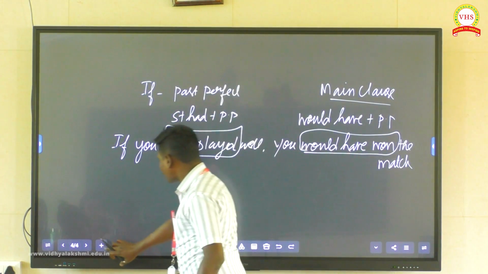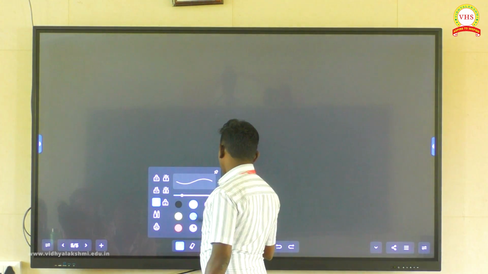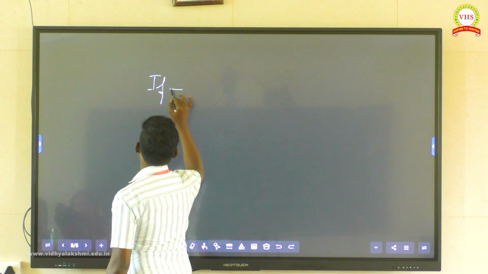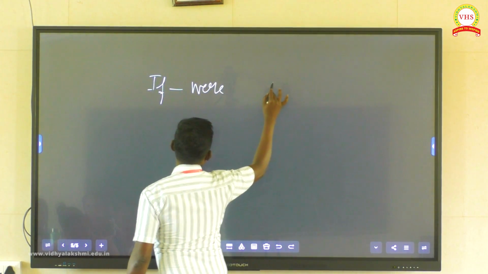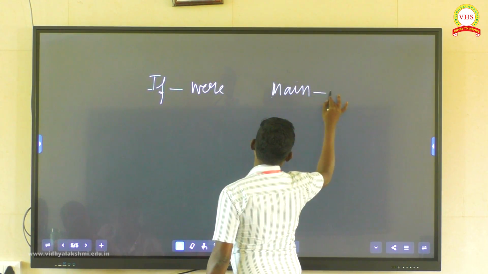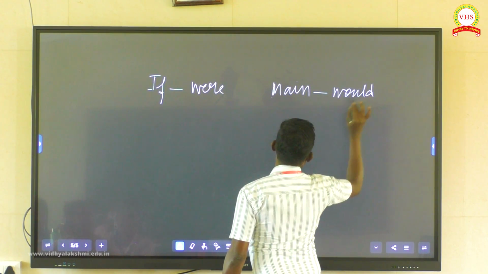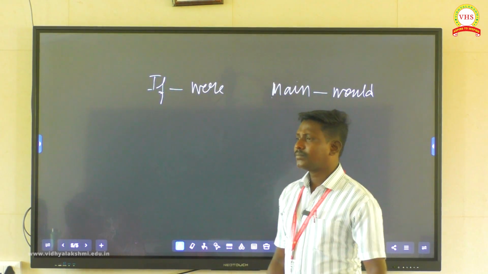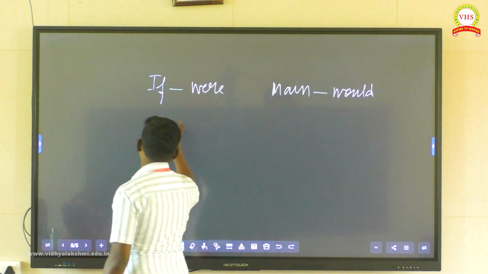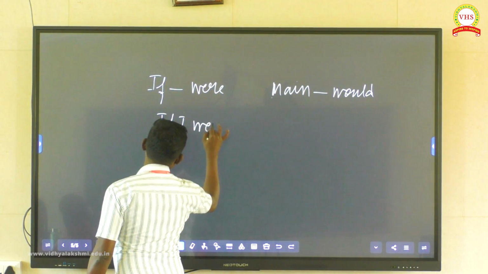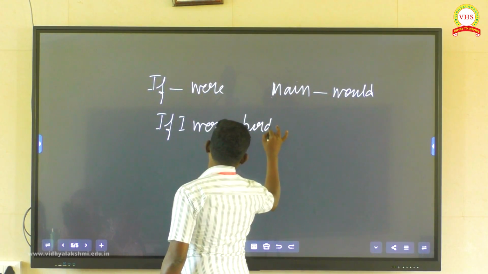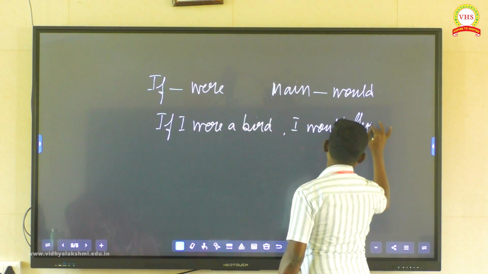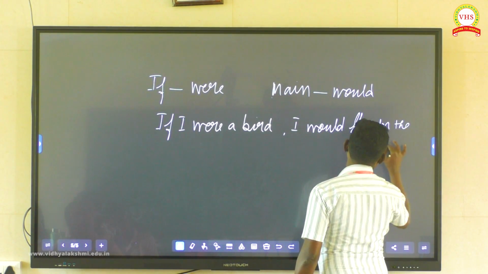Next is imaginary condition. Could you tell me the subject verb rule for the imaginary condition? In which tense should you use in the if clause? Main clause? Would plus present verb. Okay. Example: if I were a bird, I would fly in the sky.